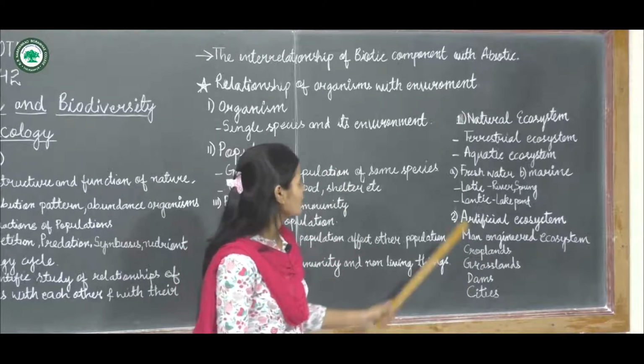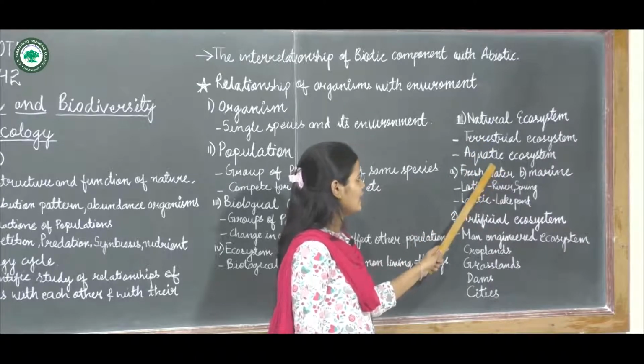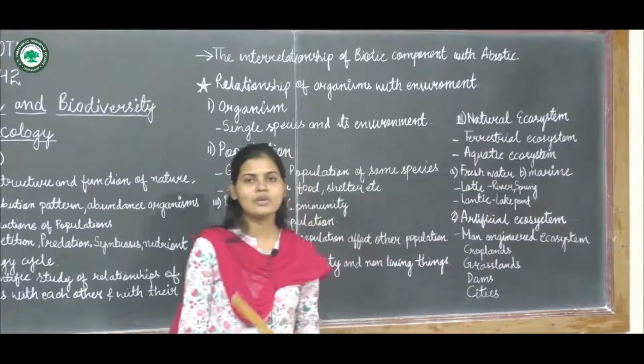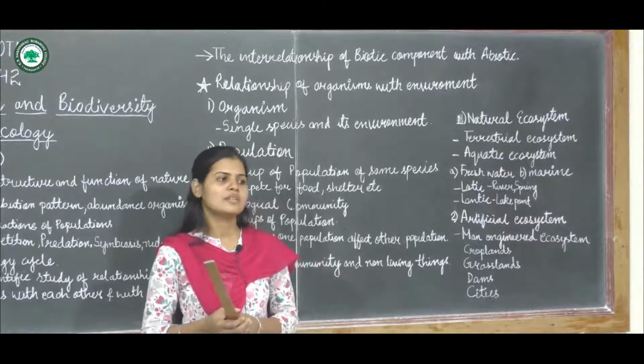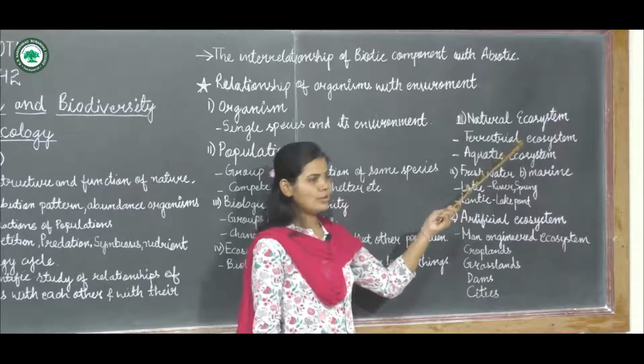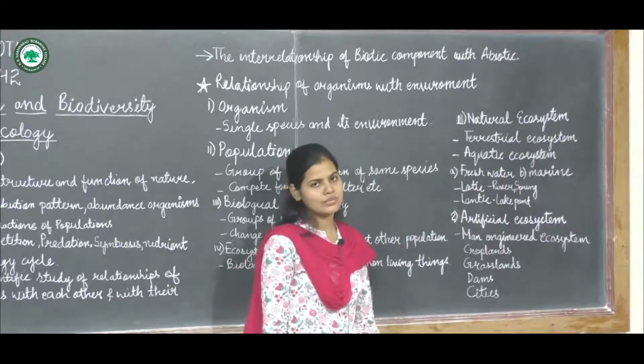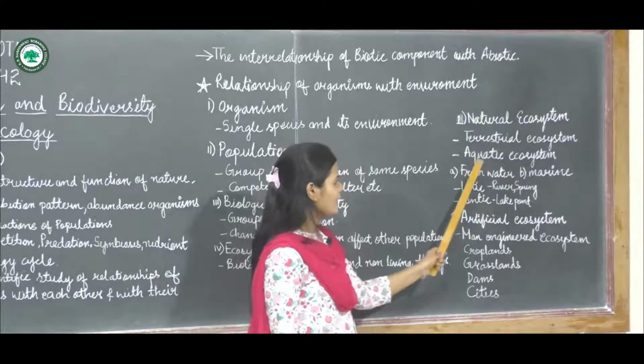In the natural ecosystem there are the terrestrial ecosystem and the aquatic ecosystem. Terrestrial ecosystem means the land ecosystem, the different organisms and plants which are living on land. Now the next one is the aquatic ecosystem.